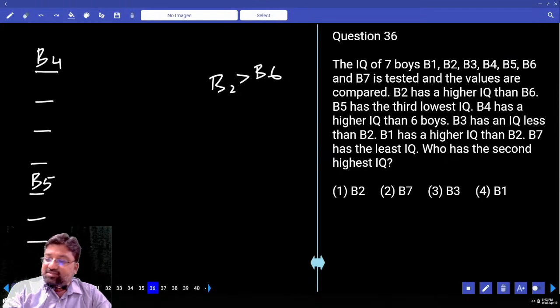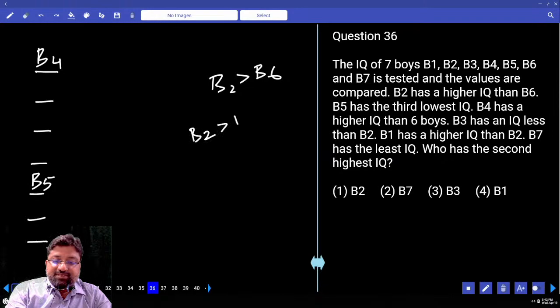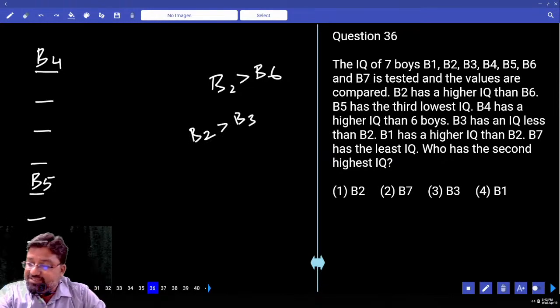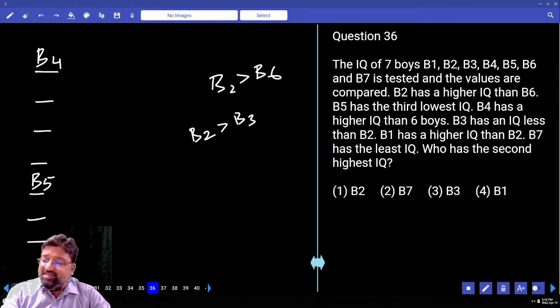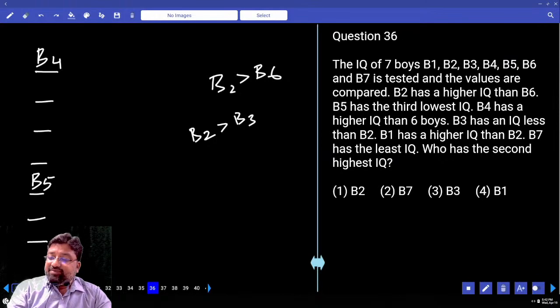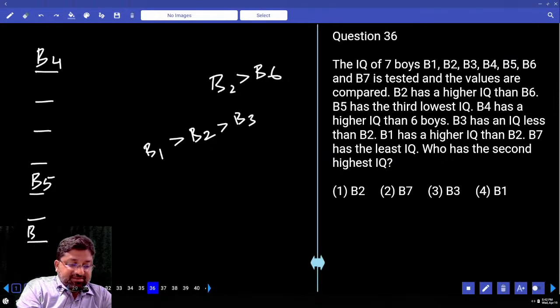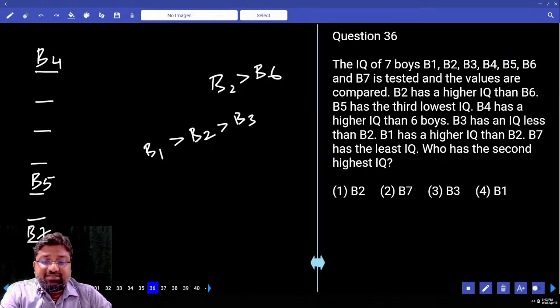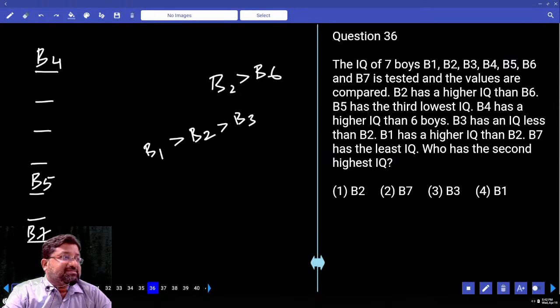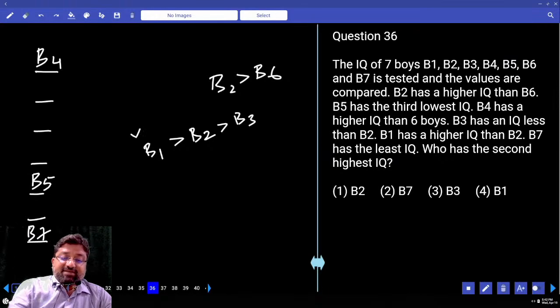Next. B3 has an IQ less than B2. Next, B1 has higher IQ than B2. B7 has the least IQ. This is B7. How many places are left out? 4 places. This is B1.